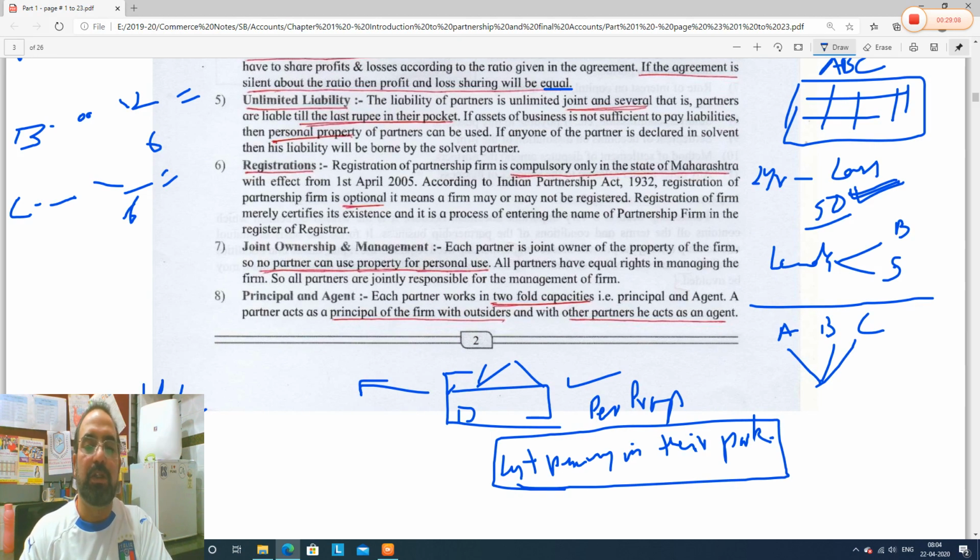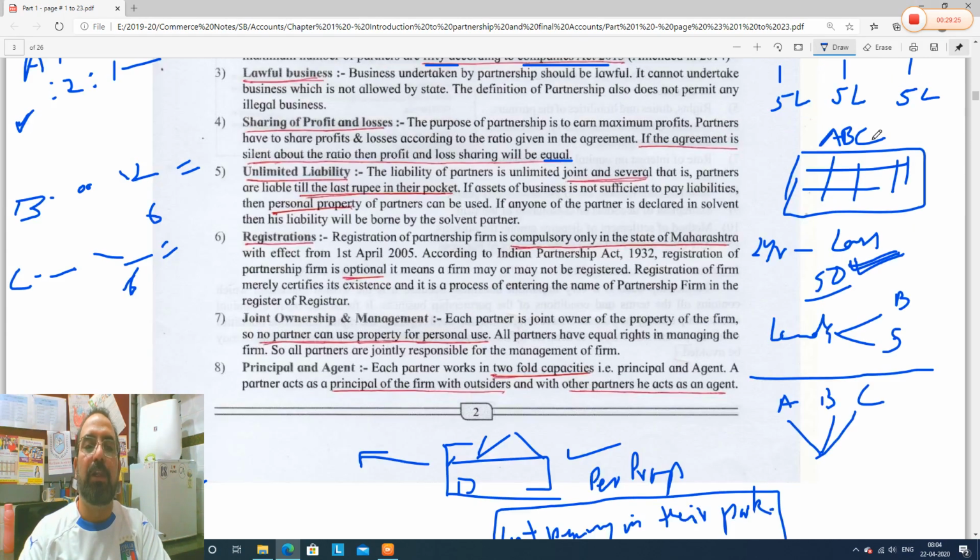Difference between partnership and sole proprietor, difference between partnership and not for profit organization, difference between partnership and private limited or public limited. There are these very important differences, so there you will cover this point again. Next, unlimited. See, till the last rupee in their pocket. So liability of partner is unlimited, jointly and severally.